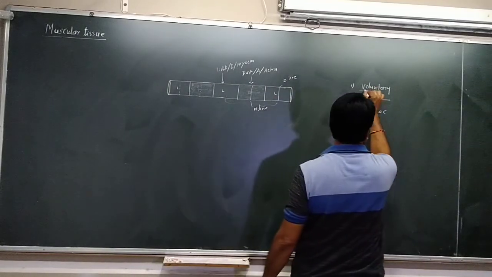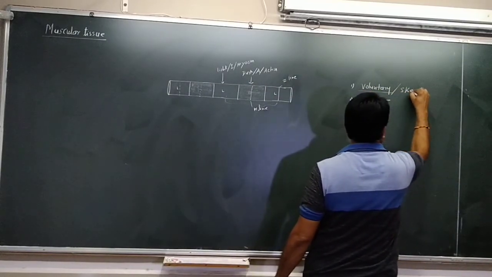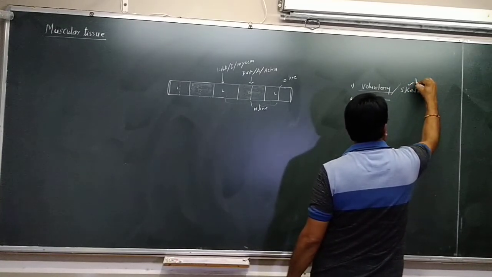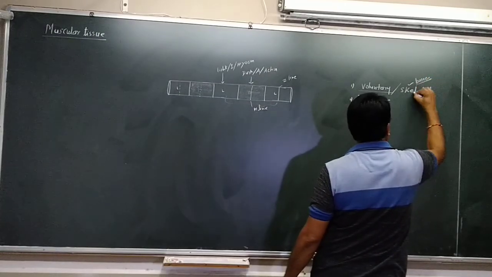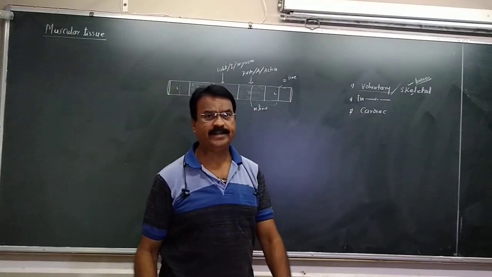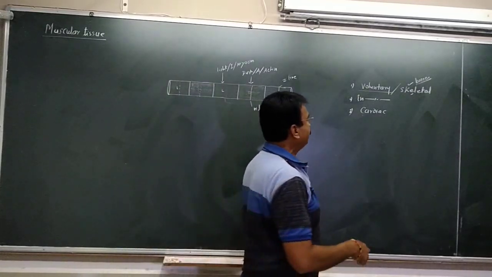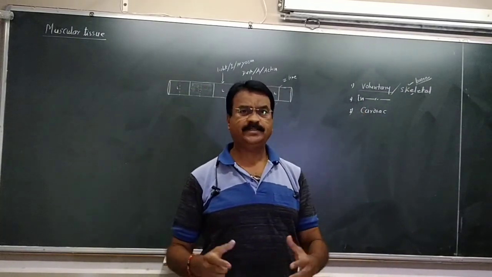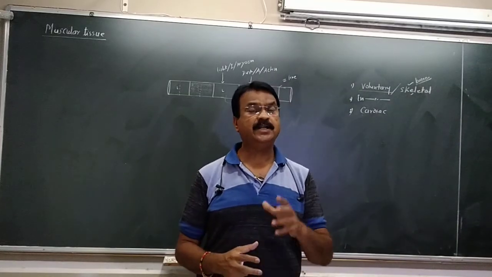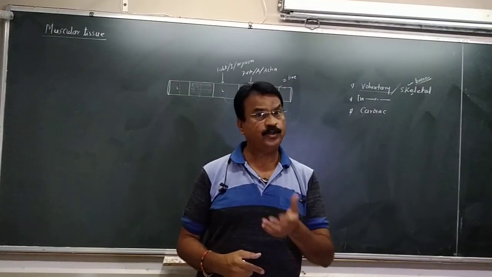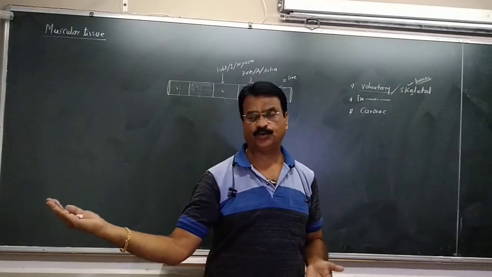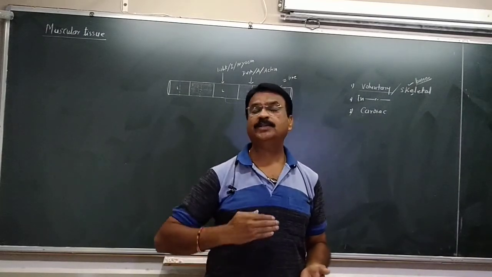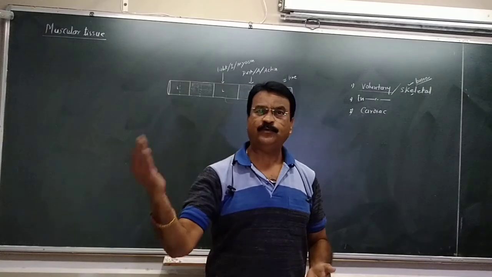What are voluntary muscles? Voluntary muscles are also called skeletal muscles. Why? Because they are attached to bones, to the skeleton. That's why we call them skeletal muscles. Why do we call them voluntary muscles? Because the action of these muscles is under our will. If we decide, then only we can move. For example, I move the hand this way. This is my will. ये मैं डिसाइड करूँगा कि इसको मूव कैसा करना है, and that is due to the voluntary muscles.